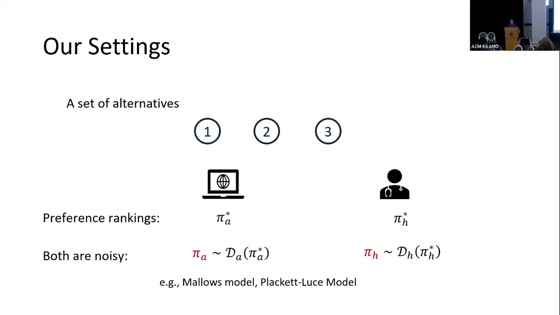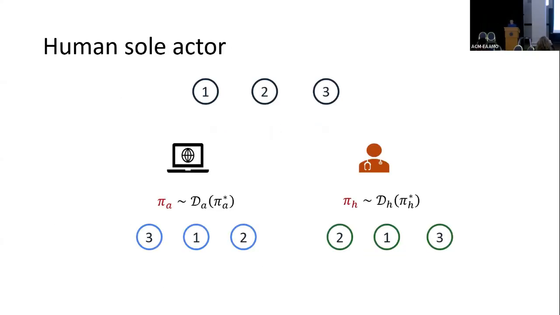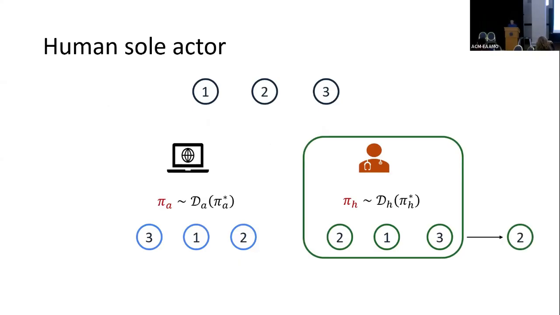Our model is based on a generalized model, but it can also cover specific models like the Mallows model and the Plackett-Luce model. The goal of the human is just to pick one good alternative. When the human is working alone, as in the right figure, if her preference is like 2, 1, 3, then she just picks the top item in this ranking.